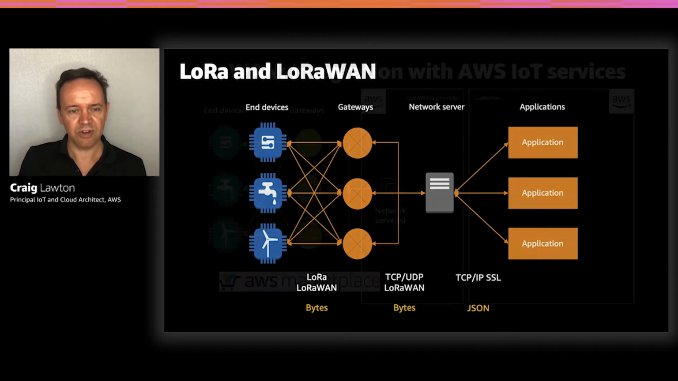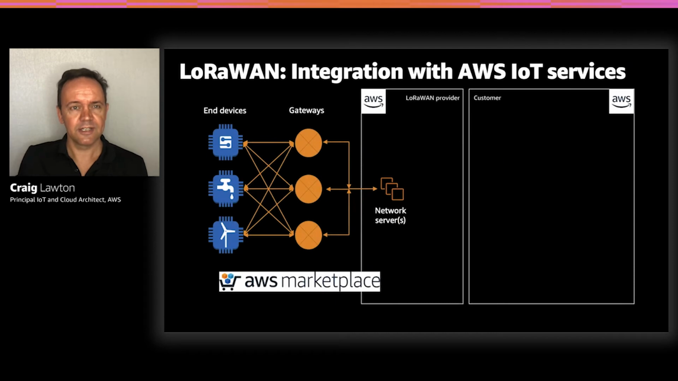So how does LoRaWAN integrate with AWS IoT? There are many popular LoRaWAN vendors, and you can find them in the AWS marketplace. For example, Actility and The Things Industries. And you can deploy those solutions into AWS, and you can deploy them in a highly reliable way with multiple network servers spread out over different availability zones. We've worked very closely with these partners to collaborate on a CloudFormation template to integrate with AWS IoT. And these CloudFormation templates are supported by the vendors.